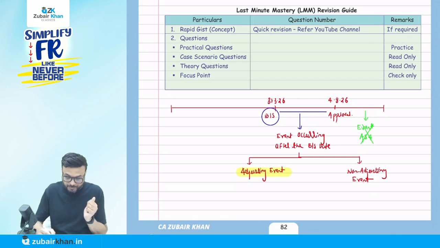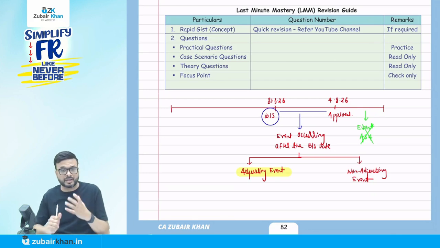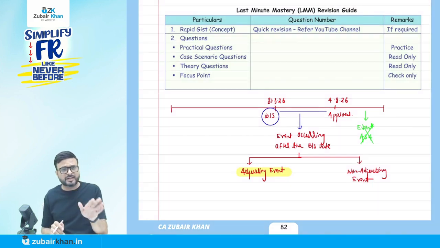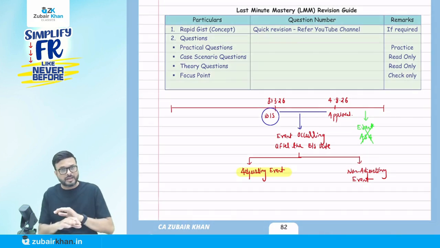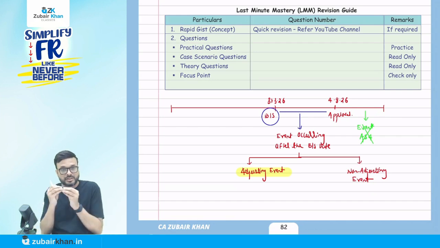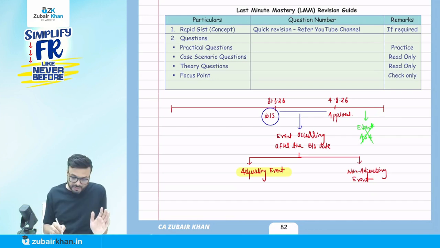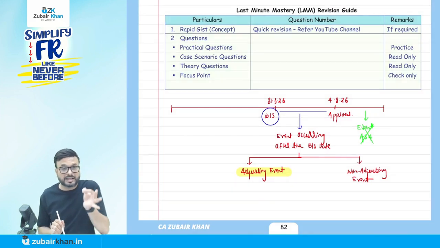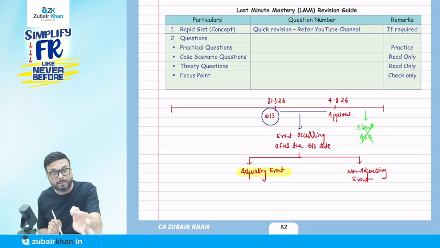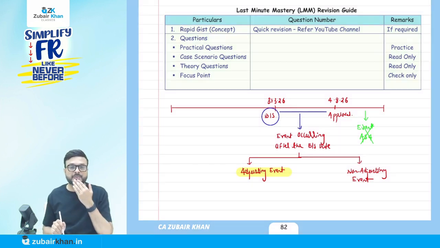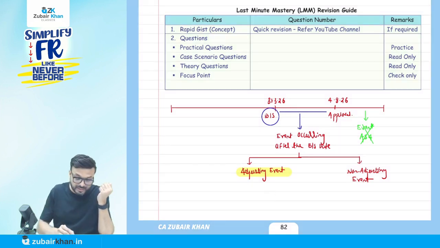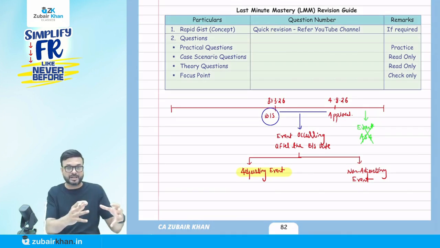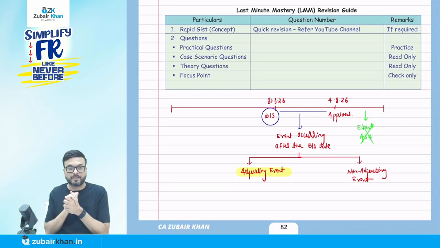For example, suppose my debtor, an account receivable, goes bankrupt. But I knew on the balance sheet date that his financial condition was not good, it was known in the market. So I made a provision, which is confirmed when I came to know that the account receivable is bankrupt. So an adjusting event means the condition existed on the balance sheet date, there was some clue. We call them adjusting events.